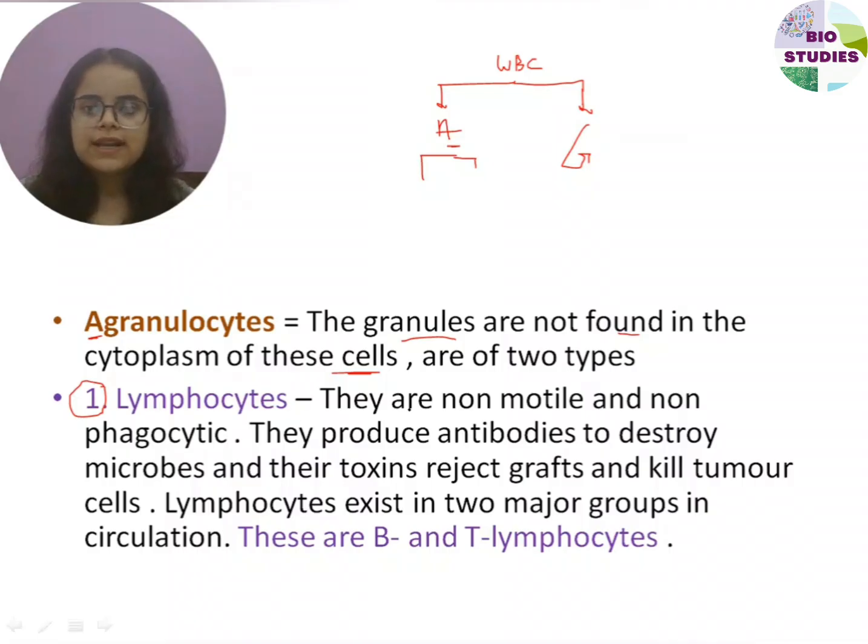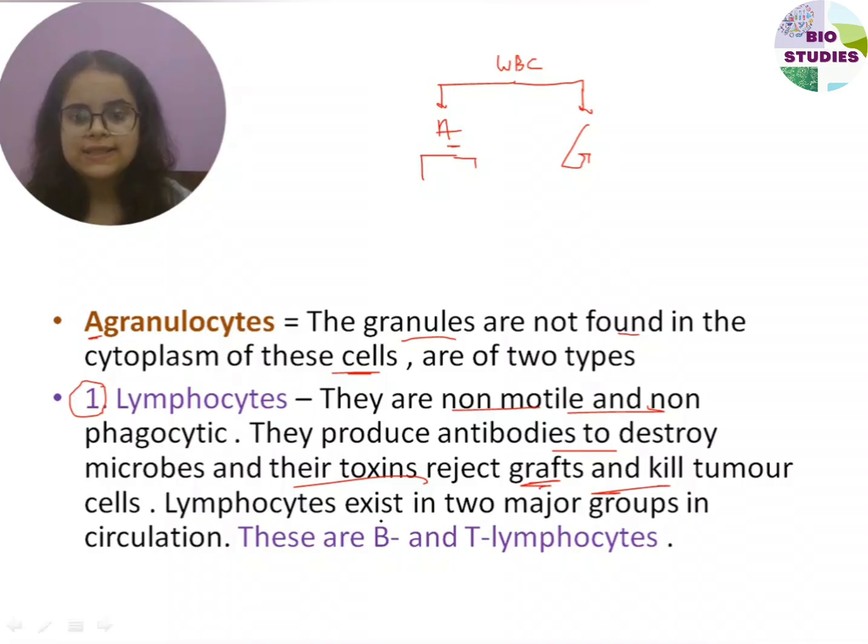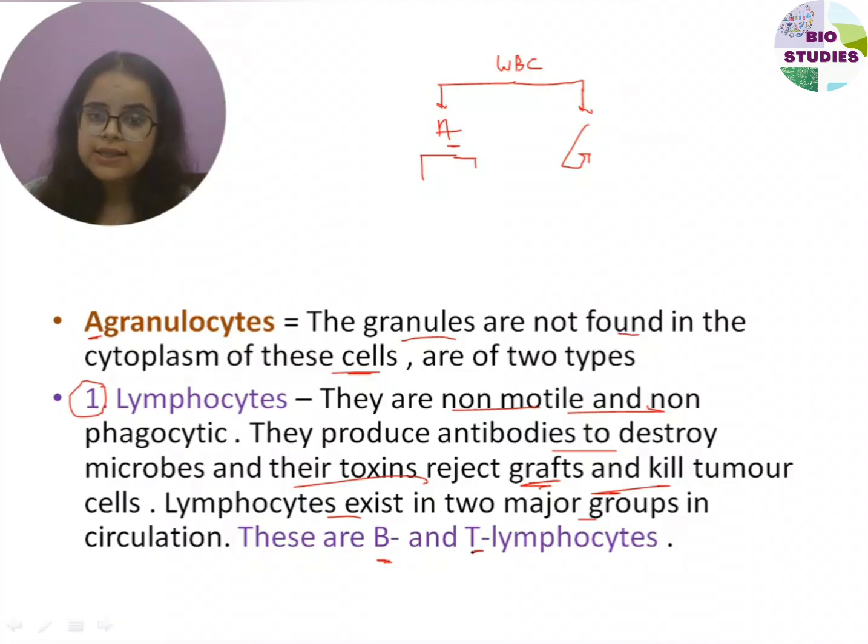Lymphocytes are non-motile and non-phagocytic. They produce antibodies to destroy the microbes. They also reject grafts and kill the tumor cells. Lymphocytes exist in two major groups, very important in circulation. There are B cell lymphocytes and there are T cell lymphocytes.